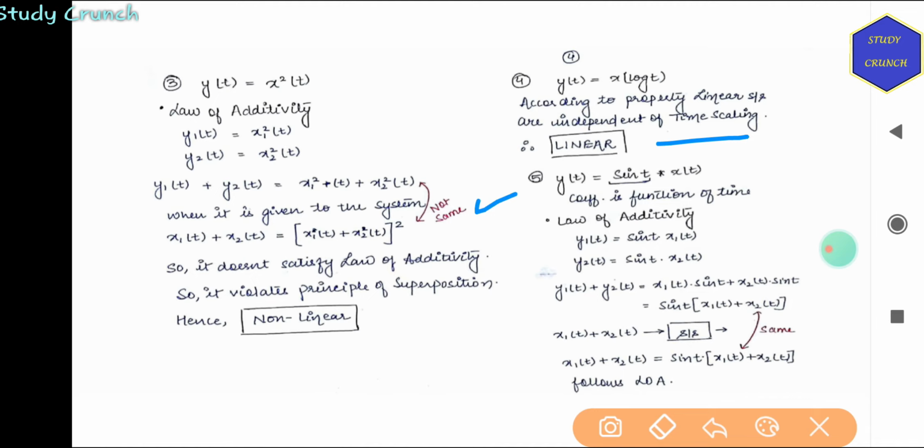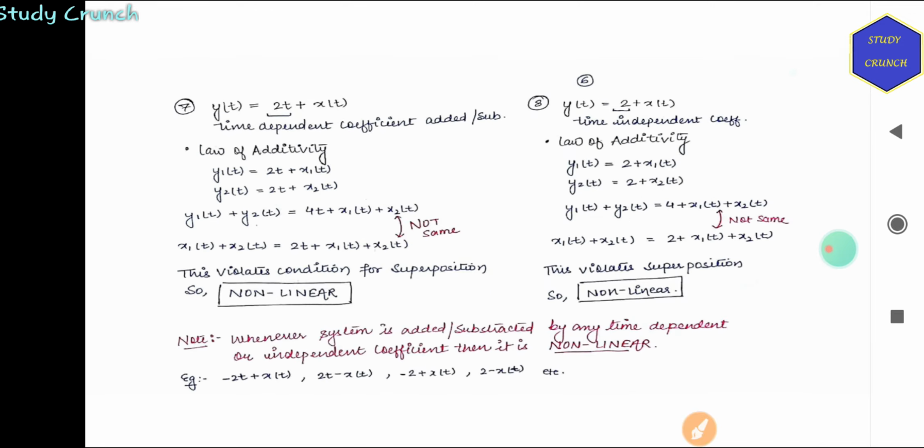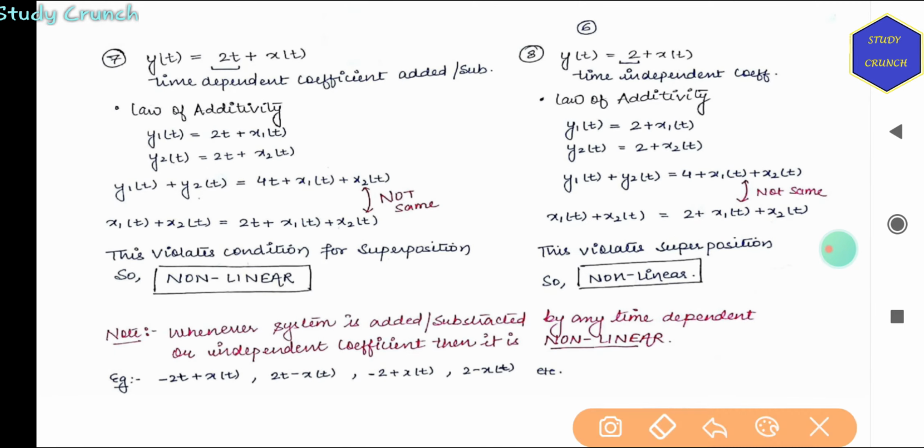Then y(t) is equal to sin t into x(t). The coefficient is a function of time. Law of additivity will be satisfied. Next, y(t) is equal to 2t plus x(t). So it has a time dependent quantity added or subtracted.